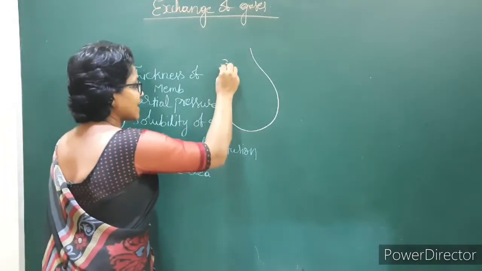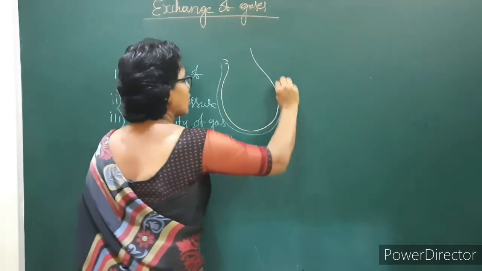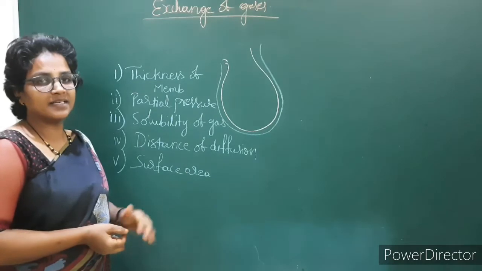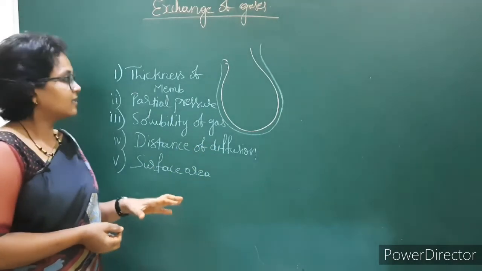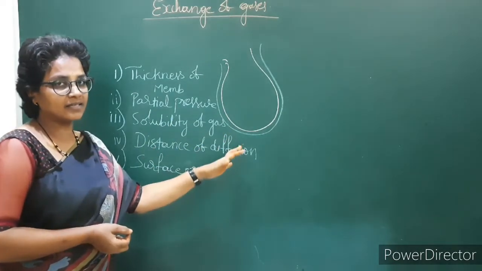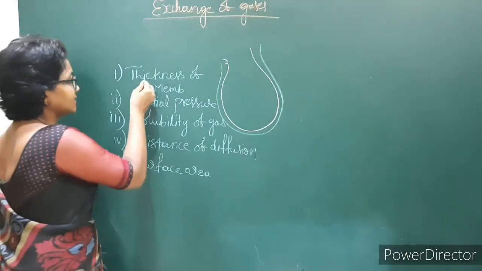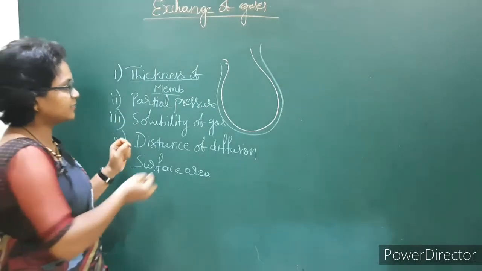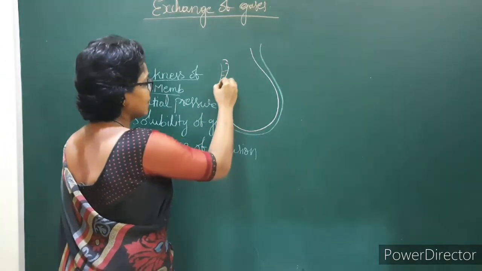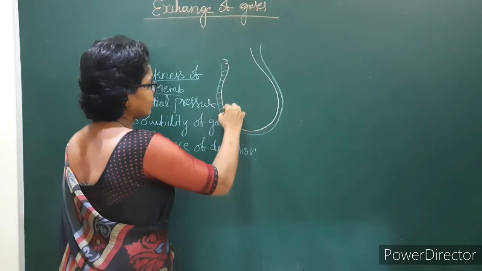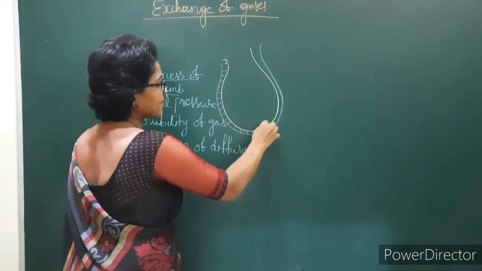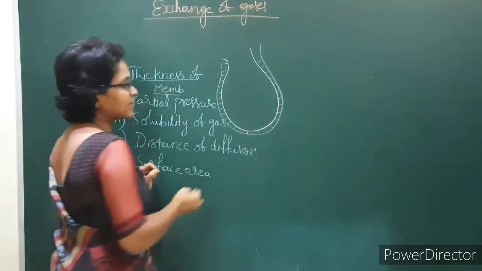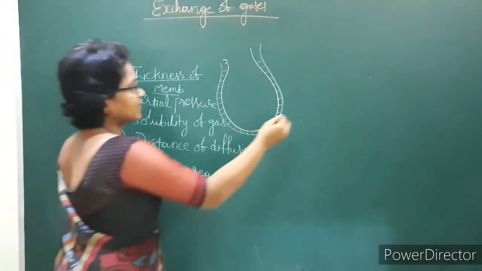The gaseous exchange takes place at the alveolar surface. The alveoli are located in the lungs. They are the terminal parts in the lungs. Here we are discussing the thickness of the membrane. This is the membrane of alveoli. It is made of squamous epithelium, so it is a very thin membrane. The respiratory membrane formation takes place here.